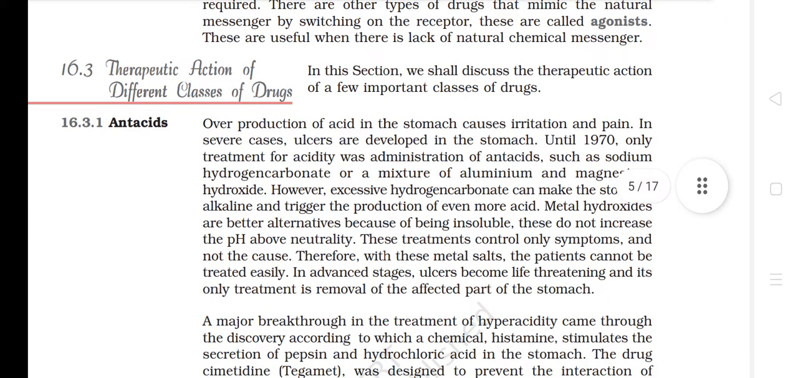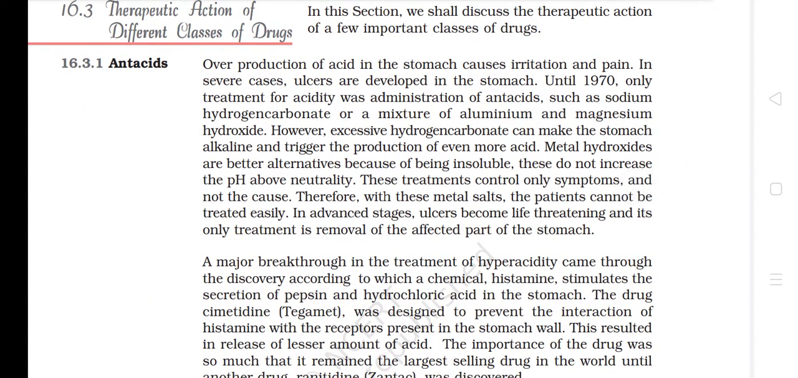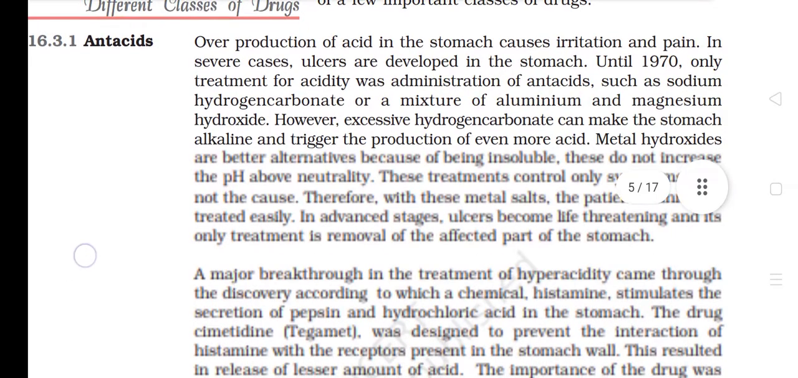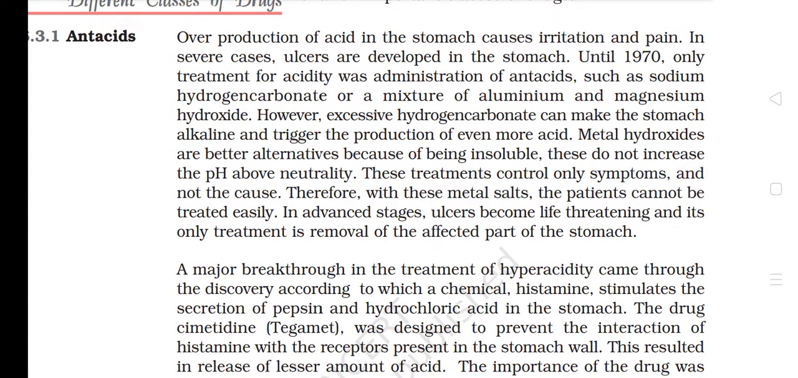16.3 Therapeutic action of different classes of drugs. In this section, we shall discuss the therapeutic action of a few important classes of drugs. Antacids. Overproduction of acid in the stomach causes irritation and pain. In severe cases, ulcers develop in the stomach. Until 1970, the only treatment for acidity was administration of antacids such as sodium hydrogen carbonate or a mixture of aluminum and magnesium hydroxide. However, excessive hydrogen carbonate can make the stomach alkaline and trigger the production of even more acid. Metal hydroxides are better alternatives because of being insoluble.